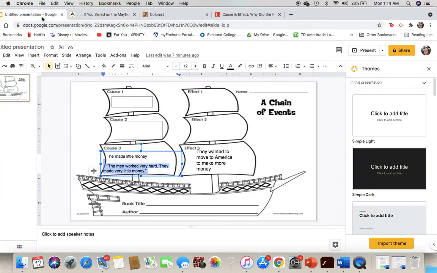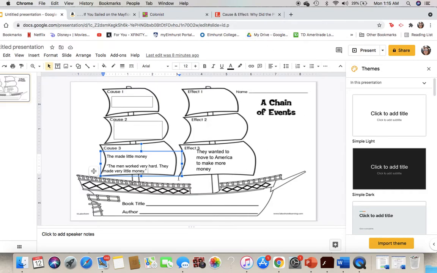So on my chain of events graphic organizer, I wrote the cause was that they made little money, and the effect was they wanted to move to America to make more money because they weren't making a lot of money where they were living. So we have our cause and our effect, but we want to support our cause and effect with some evidence from the story to prove our point, to make a very strong argument.